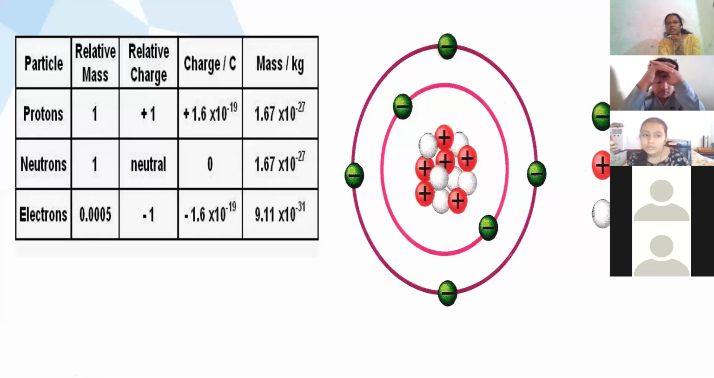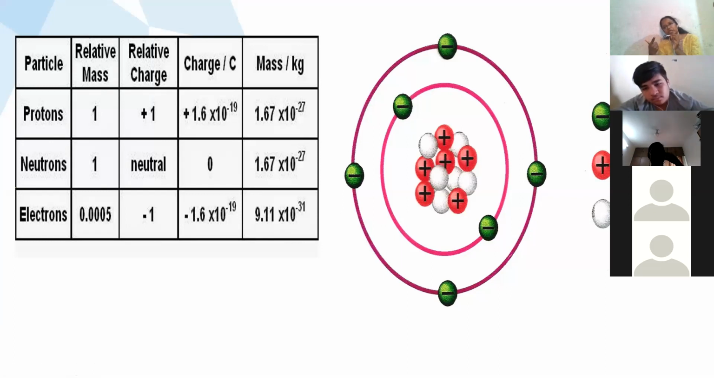Whereas the mass of an electron is very negligible, 9.1 x 10^-31 kg. So if they ask you the question, the mass of an atom is due to what, the answer is the mass of protons and neutrons. That is the reason we call mass number proton plus neutron, if you remember.